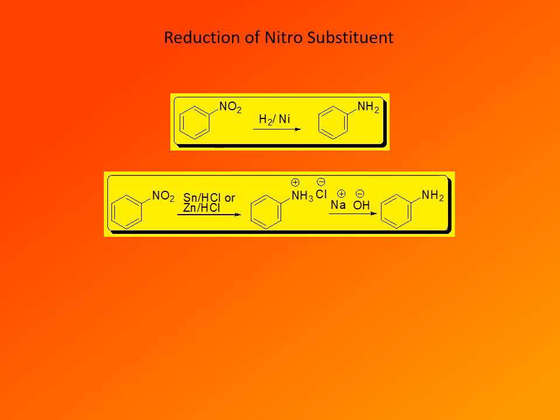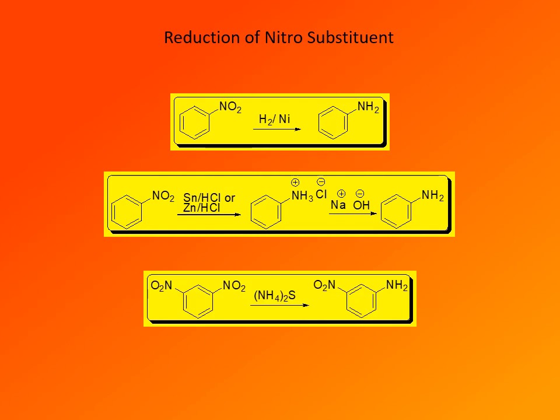In the laboratory, we would probably use a somewhat different method, probably something like Clemmensen reduction. That means use of tin or zinc in hydrochloric acid. That reduces the nitro group to an amino group, but because conditions are acidic, we end up with the corresponding ammonium hydrochloride. So the product has to be treated with sodium hydroxide or some other base to release aniline.